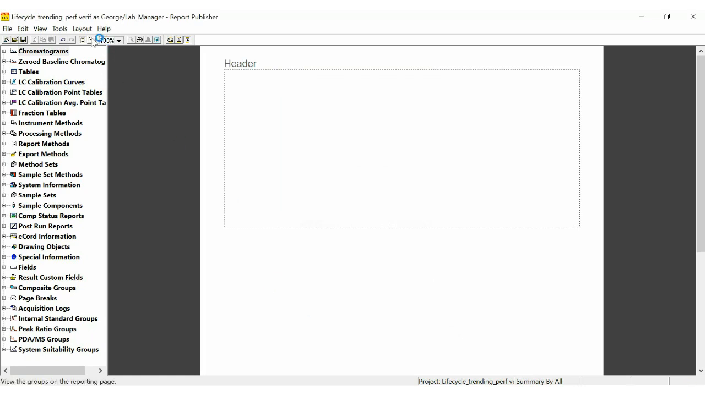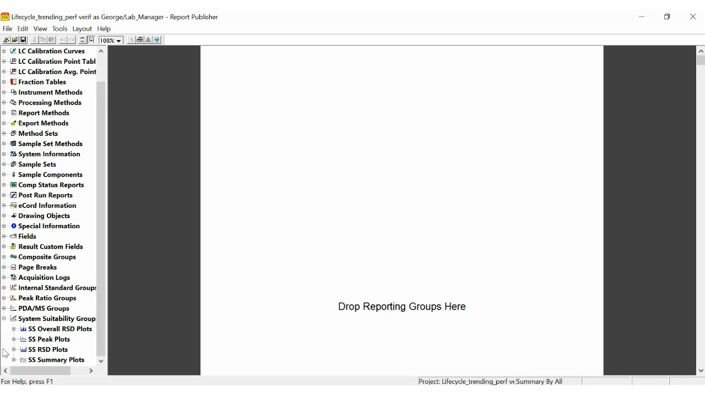Let's also put this on the main page view and let's build our control chart. Over on the left-hand side, we see all the different report groups that we can add to a new report. We're going to head down to the last selection here, which is the System Suitability Groups. Expand. There are 4 different types of System Suitability Groups. And the one we're going to work with is the very last one, the System Suitability Summary Plots.